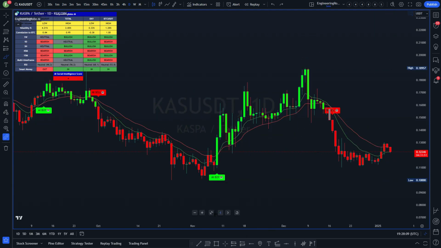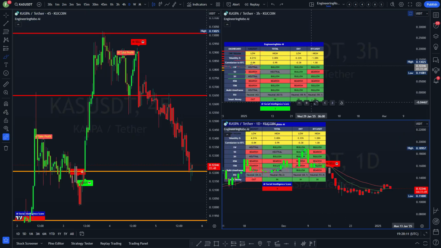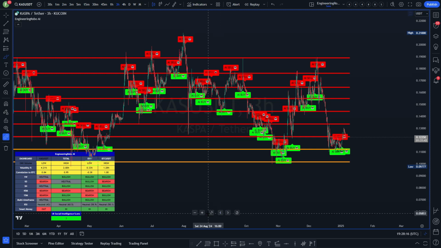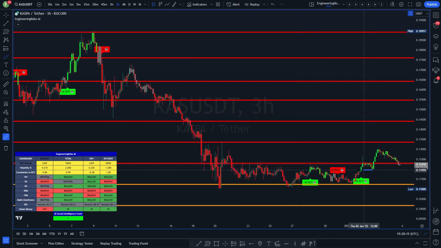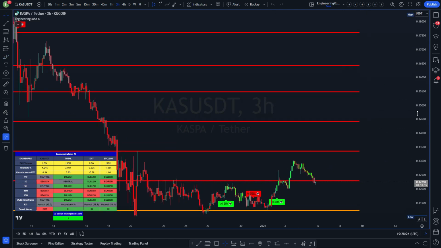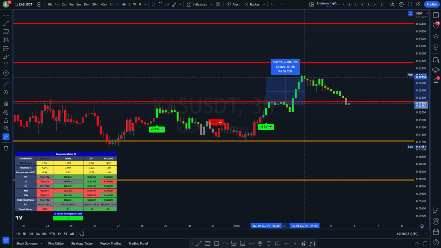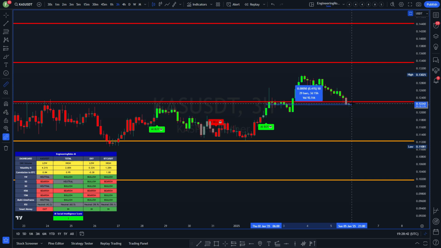Now let's go down onto the 3 hour. So if you are a day trader, then 3 hour is perhaps the time frame that you want to be looking on. I'll keep all the indicators on just so that we can actually explore these really quickly. We've had a buy signal printed on the 2nd of January. We've had price go as high as 12 cents, just under 13 cents. And now it has come back down to 12,242.